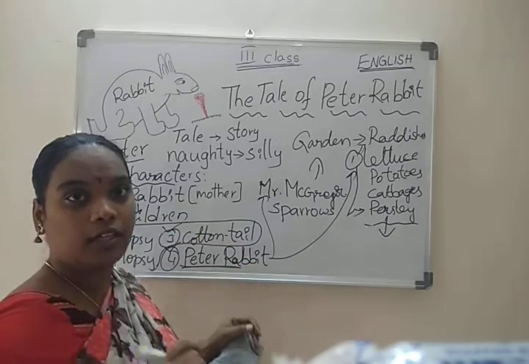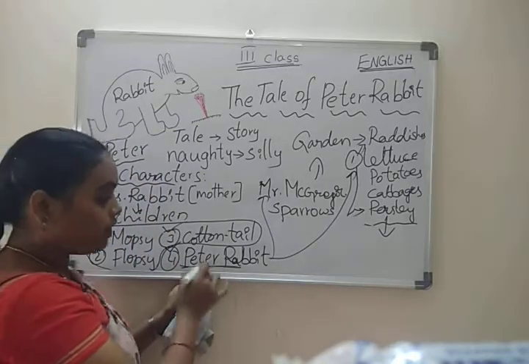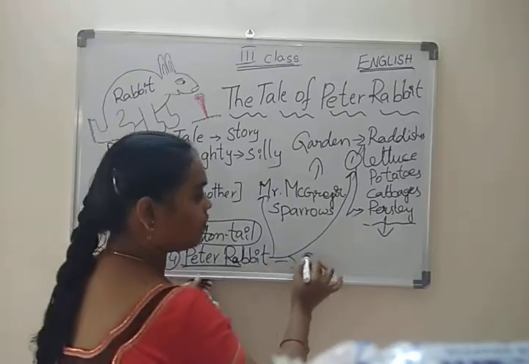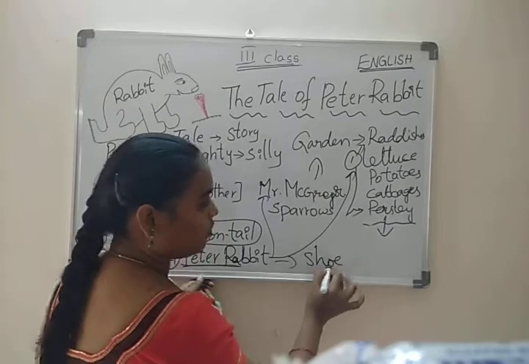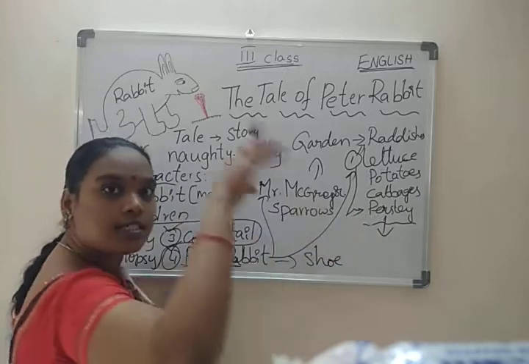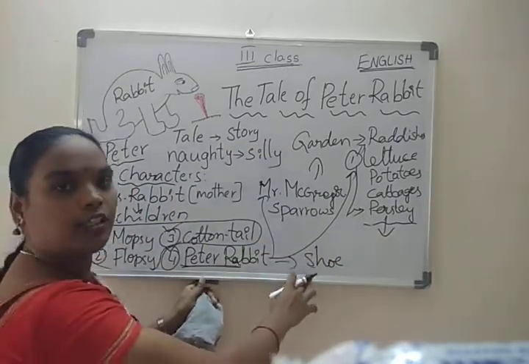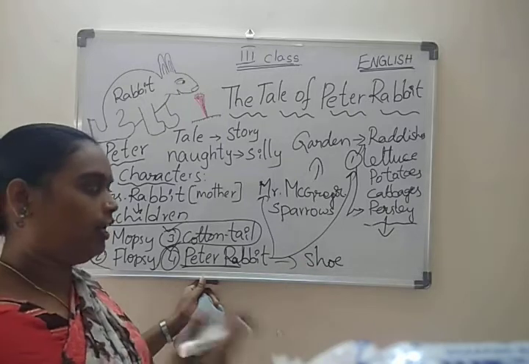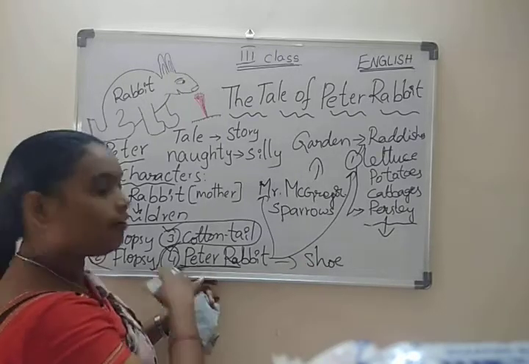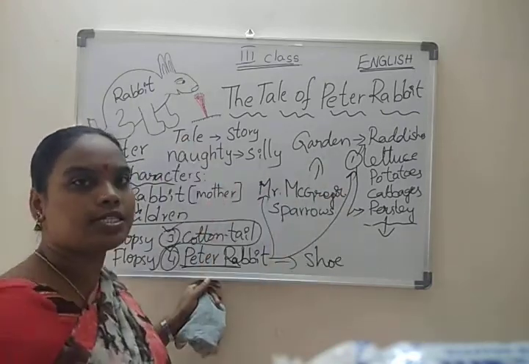Meanwhile, what happened? He ran away. Then, meanwhile, one of his shoes fell among the potatoes and cabbages, in the middle of the crop. Then he missed one shoe. He left that one. Again he went on. He continued his running.